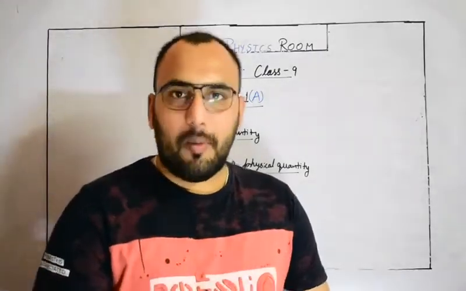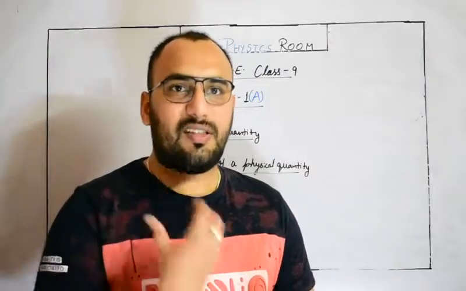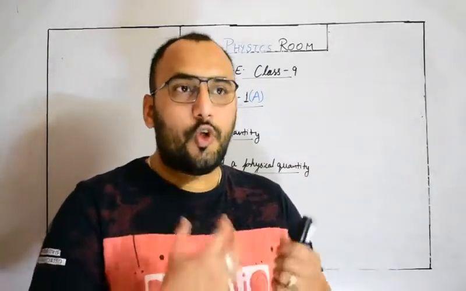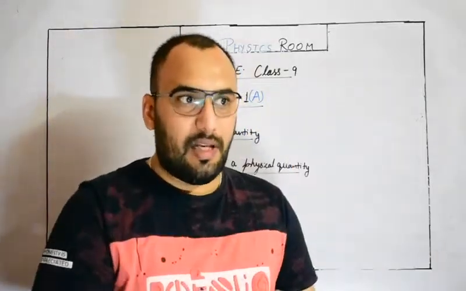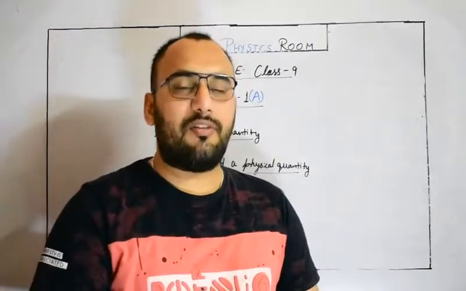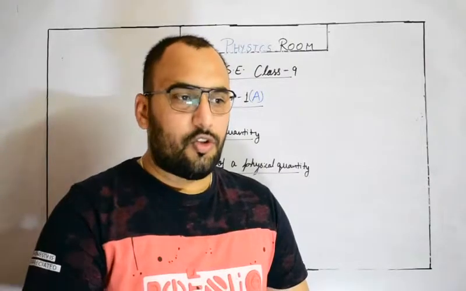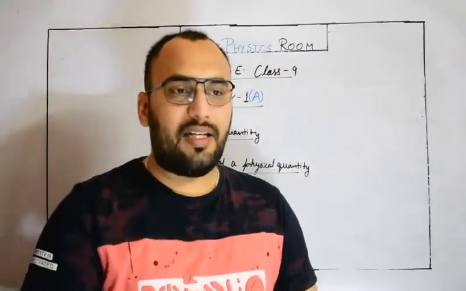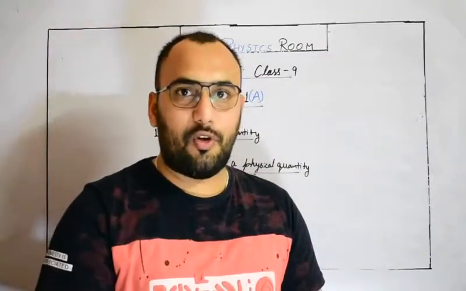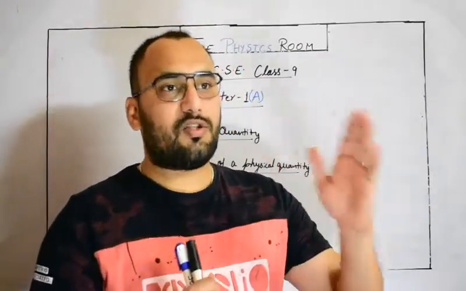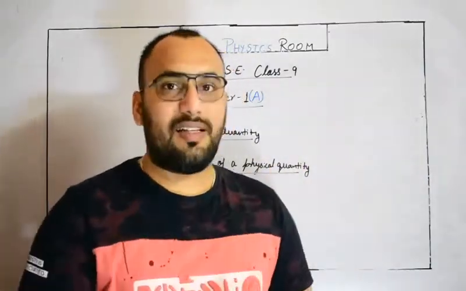So basically, when we talk about a physical quantity, we are talking about some attributes, some features, some properties of a body through which we can compare that body with other bodies. Like in the classroom, I gave you an example: if we want to compare two students, what is the basic difference between them? You focus on their attributes, that this student is taller than the other one, this student is heavier than the second one.